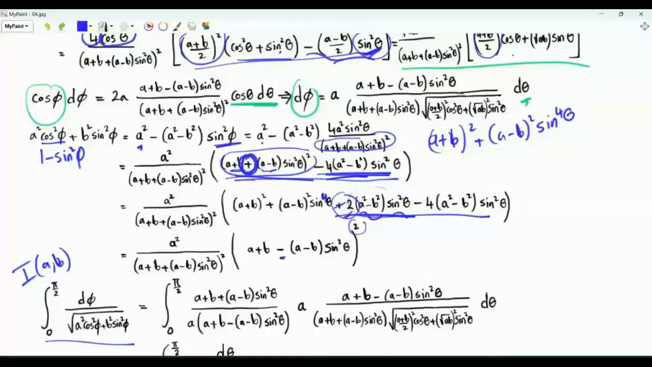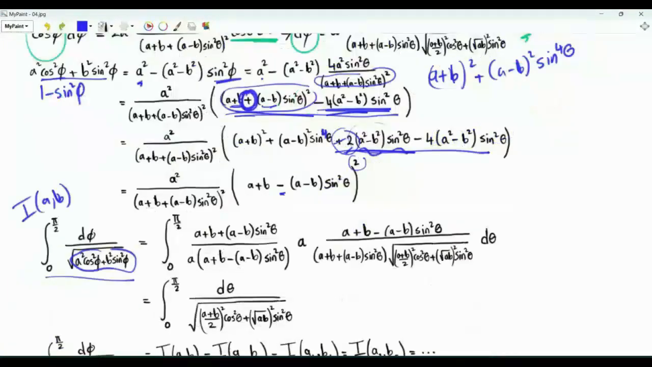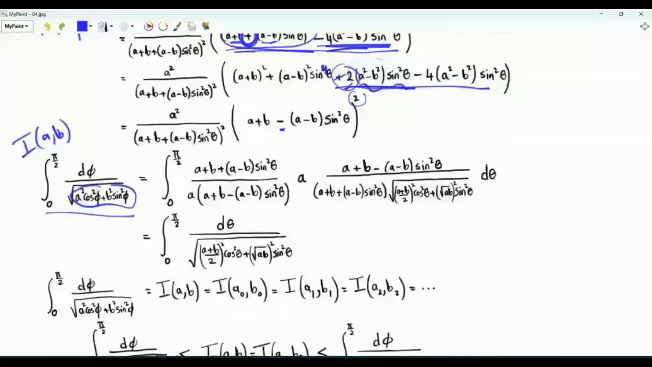Now we have an expression for d phi, and we have an expression for this quantity. Using our results and simplifying, we get that this integral is the integral from 0 to pi over 2 of d theta, and then in the denominator, we have a square root, exactly like the original integral. Inside the square root, we have (a plus b over 2) all squared times cosine squared theta plus (square root of ab) squared sine squared theta. This is the same integral I, but the two parameters now are a plus b over 2 and square root of ab.